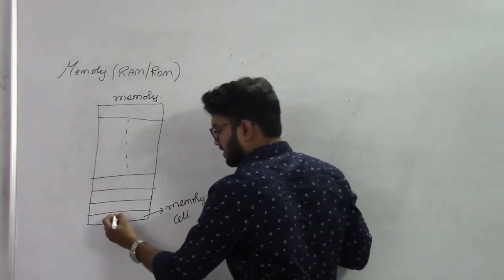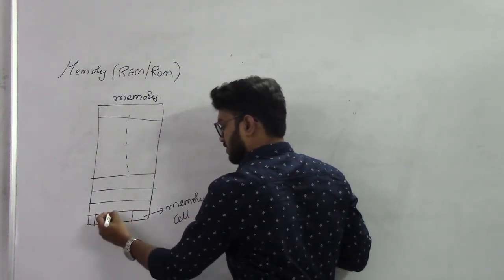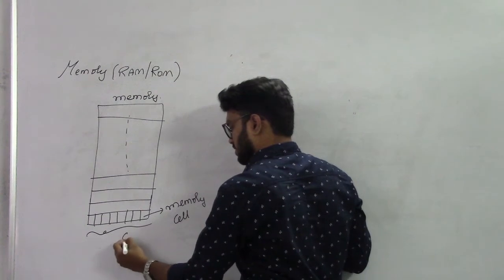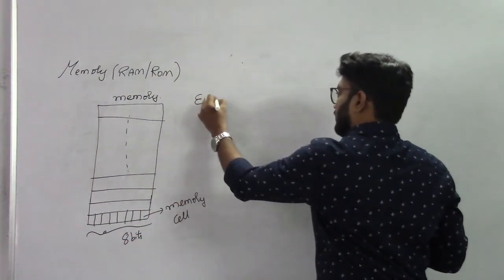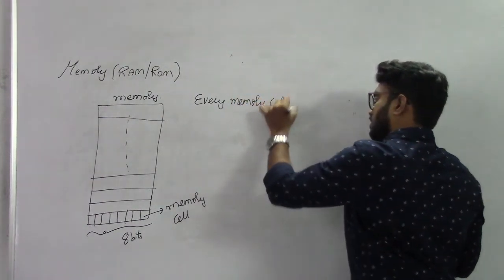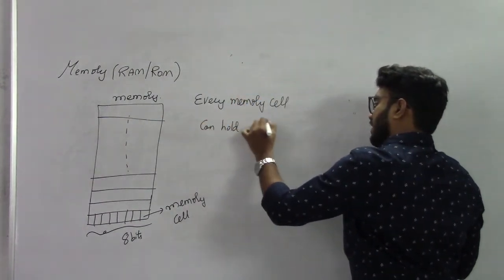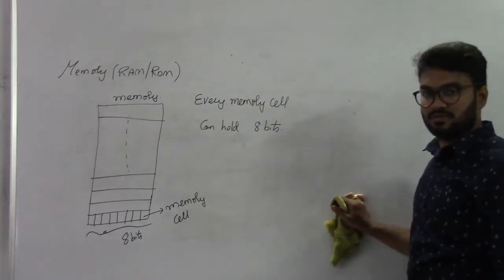So every memory cell will have 8 bits. Every cell will have 8 bits. How many? 8 bits. Right? I'll write that. Every memory cell can hold 8 bits.